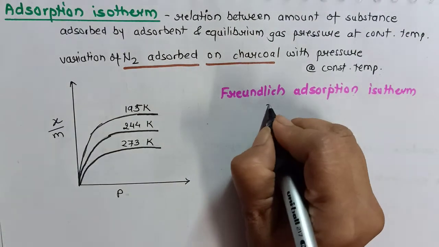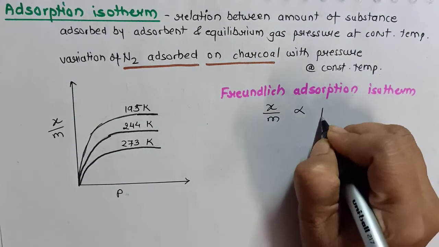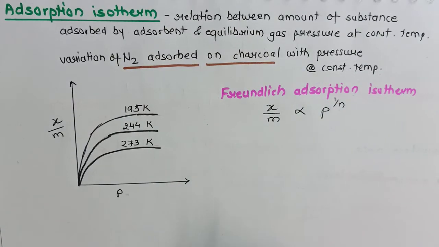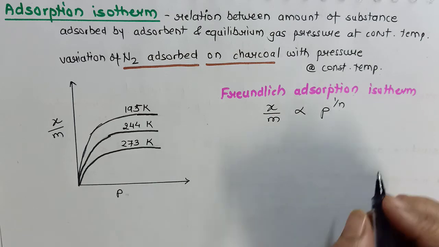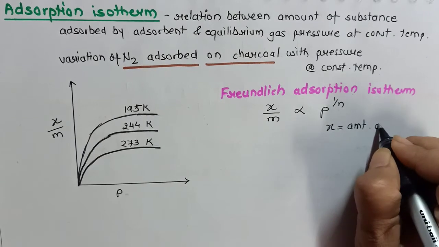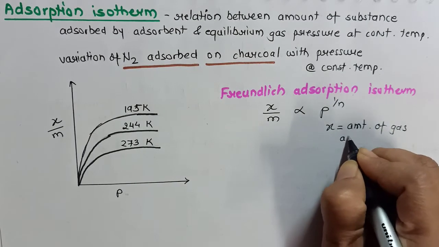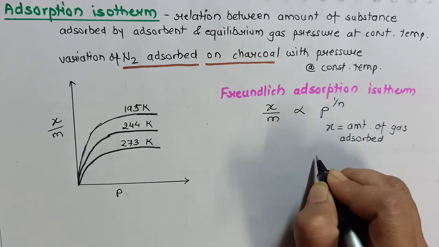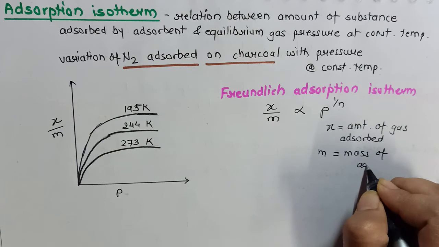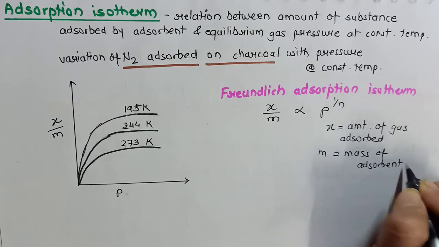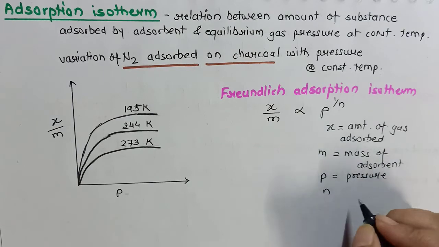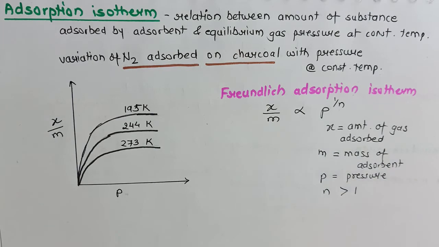Freundlich says that x by m is directly proportional to p raised to 1 by n, where x, m and p are terms we have already seen: x is the amount of gas getting adsorbed, m is the mass of adsorbent, p is the pressure, and n is a constant with value greater than 1.